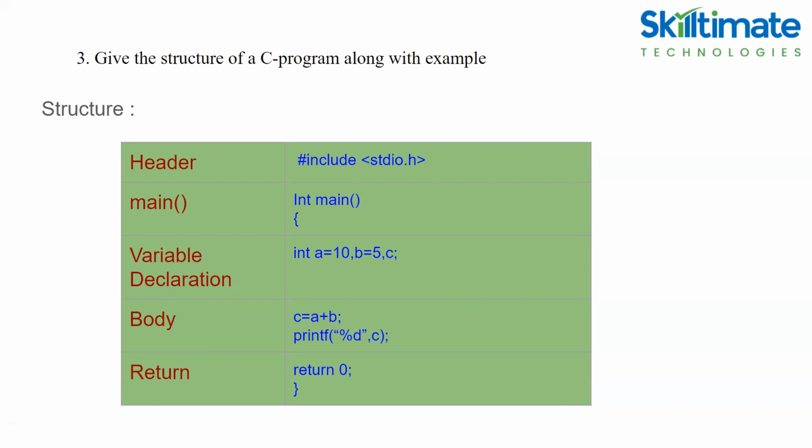I have written an example for the addition of two numbers program. I passed A and B values and C is an empty value. In the body of the program, I entered C is equal to A plus B. That is the logic of the program. After performing addition, I'm going to print the C value. So here is the structure of the program.